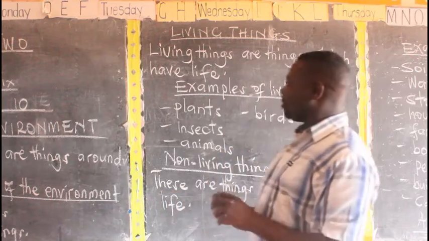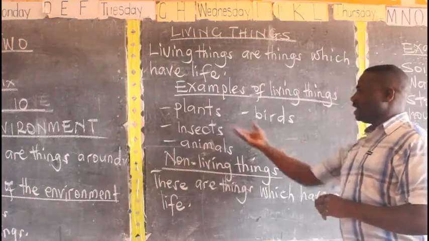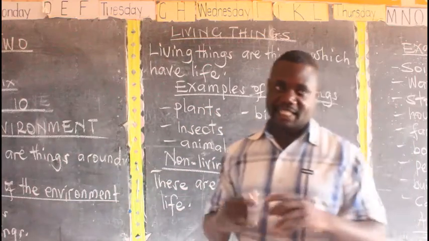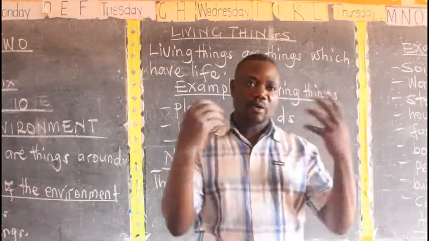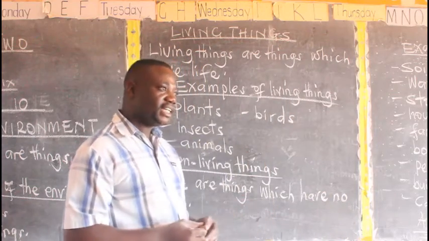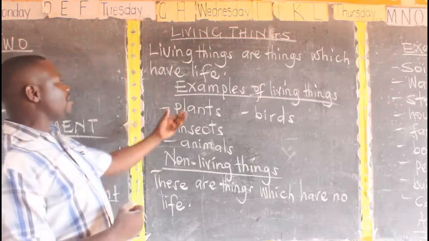All those are birds, so they have life. Then the plants, when we mention plants, we are talking about cassava plants, potato plants, mango plants, guava plants, passion plants. All those are plants and they have life.